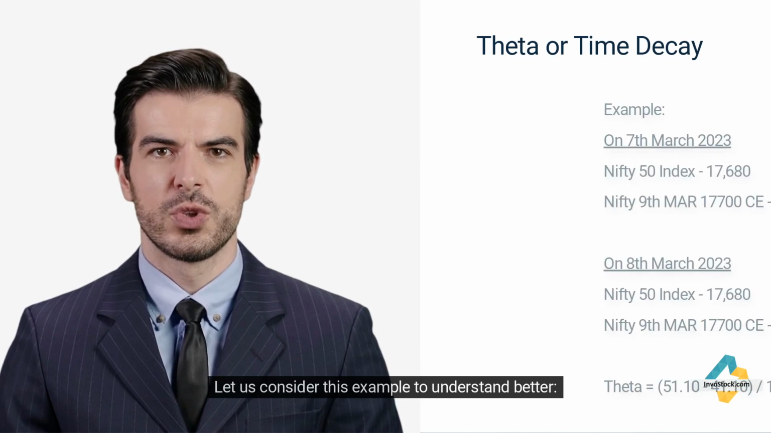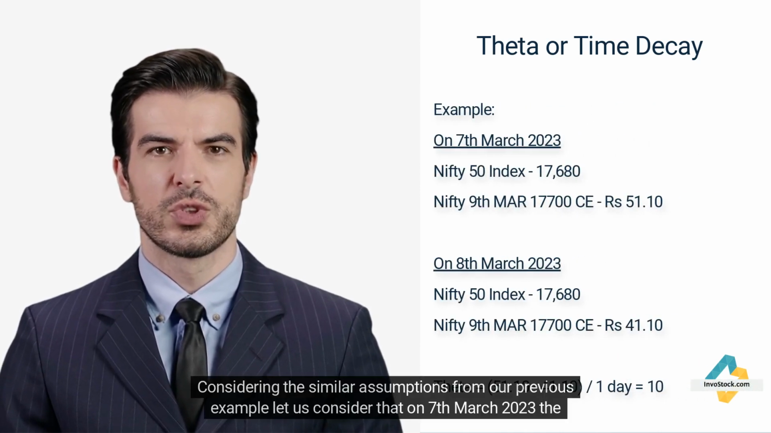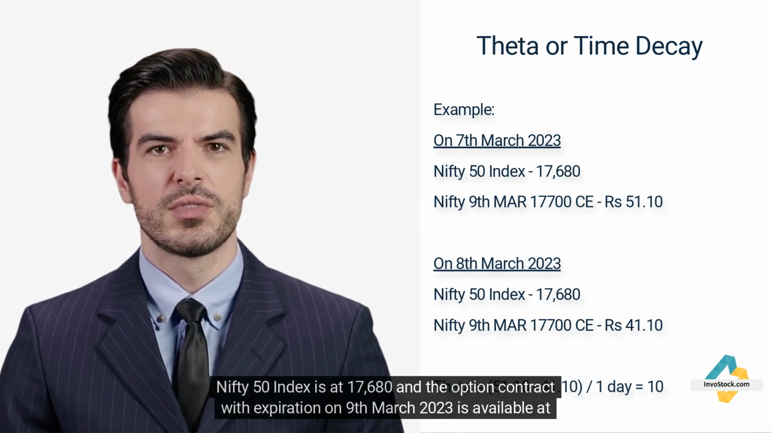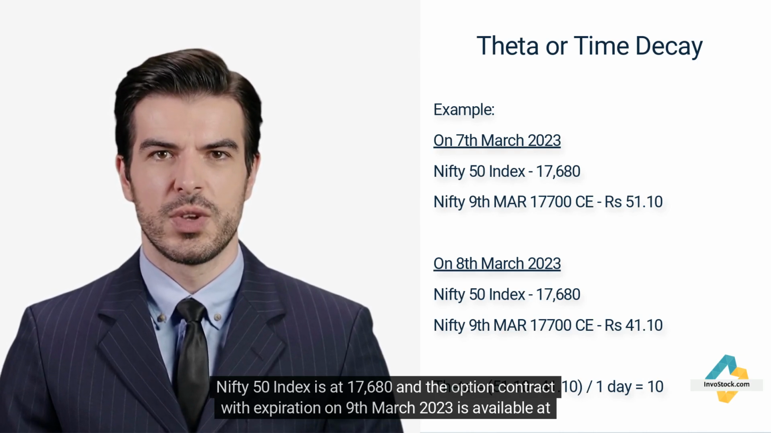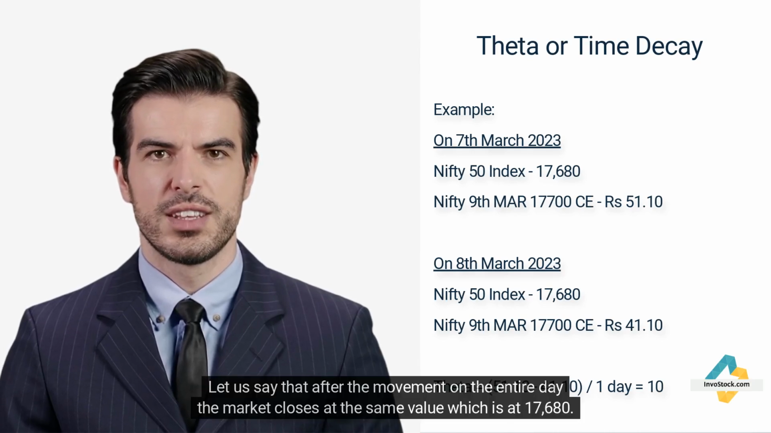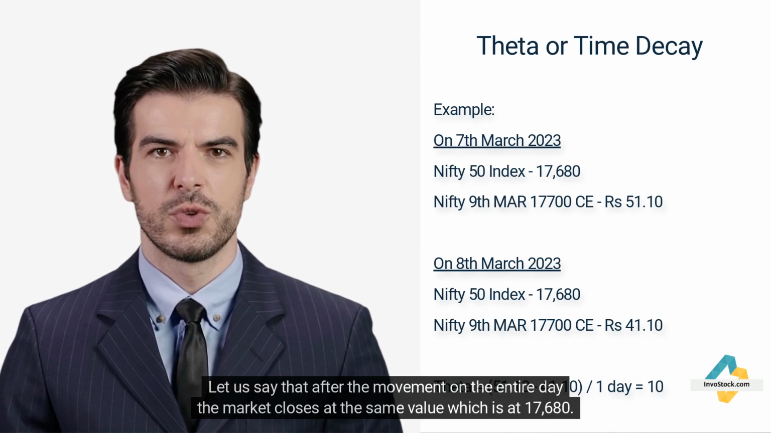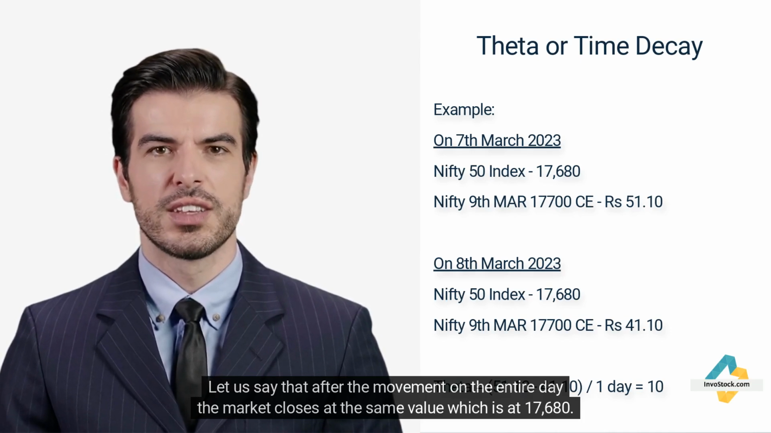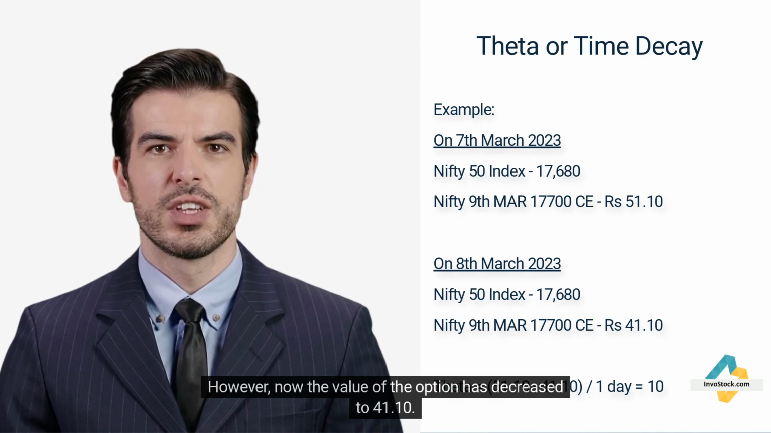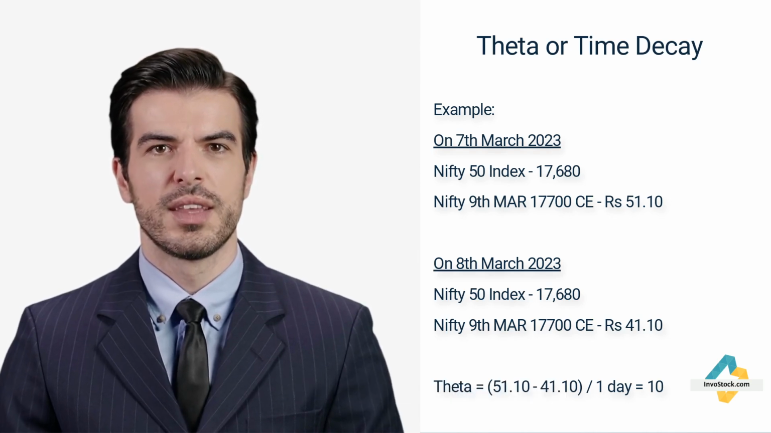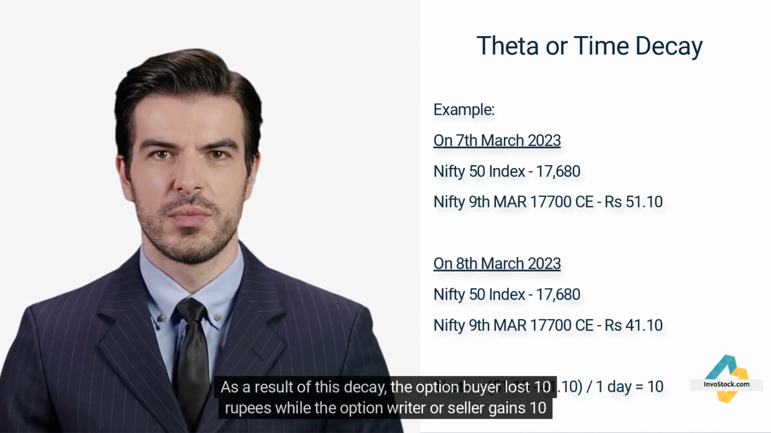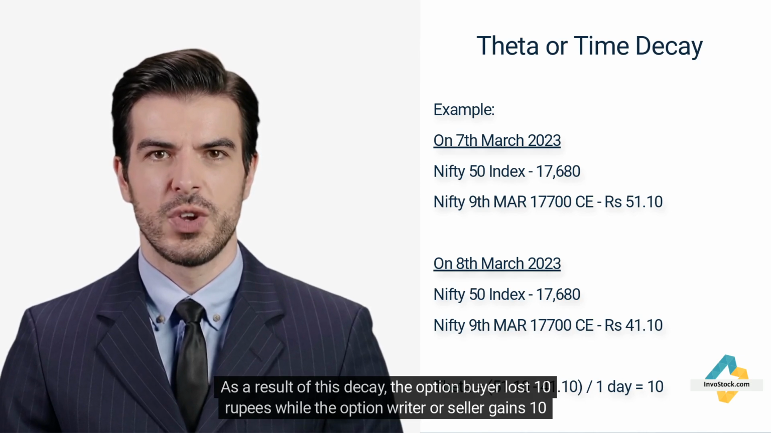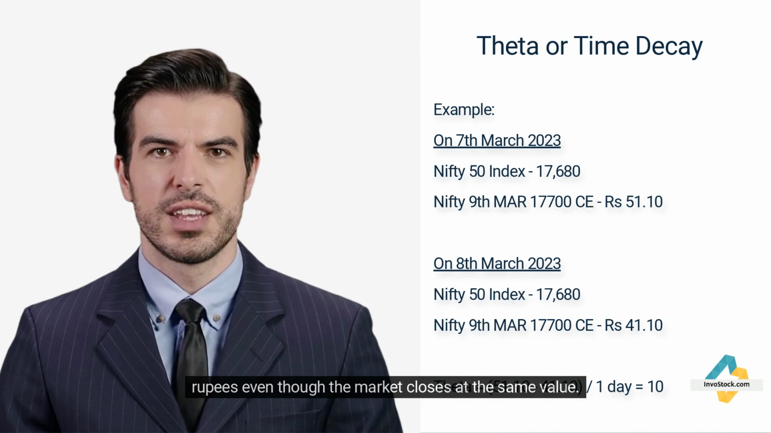Let us consider this example to understand better. Considering the similar assumptions from our previous example, let us consider that on the 7th of March 2023 the Nifty 50 index is at 17,680 and the option contract with expiration on the 9th of March 2023 is available at Rs 51.10. Let us say that after the movement on the entire day the market closes at the same value, which is at 17,680. However, now the value of the option has decreased to 41.10. The decrease in value of the premium by 10 rupees is called decay. As a result of this decay, the option buyer lost 10 rupees while the option writer or seller gains 10 rupees even though the market closes at the same value.